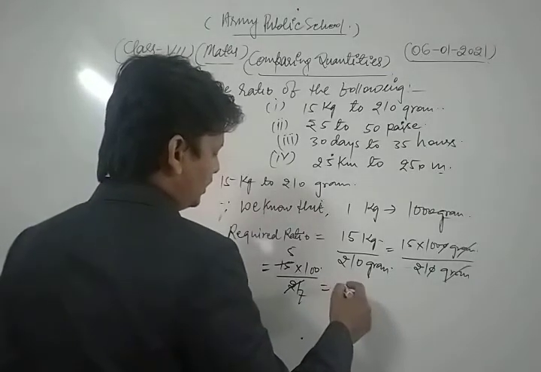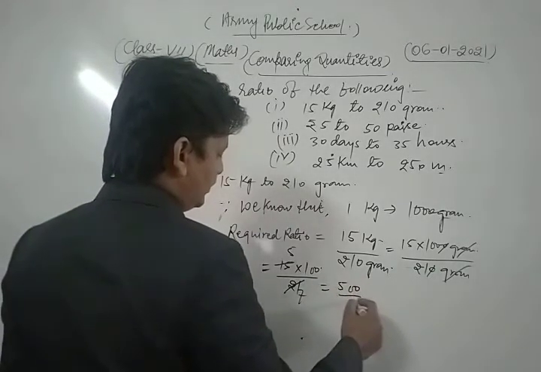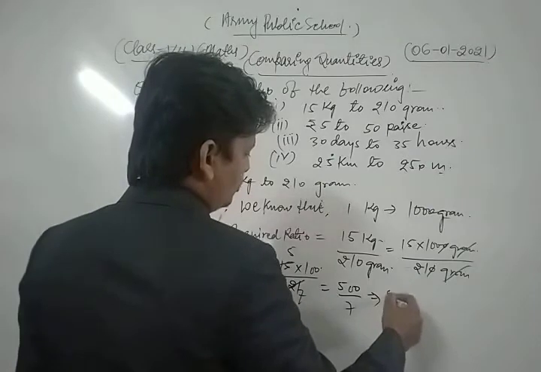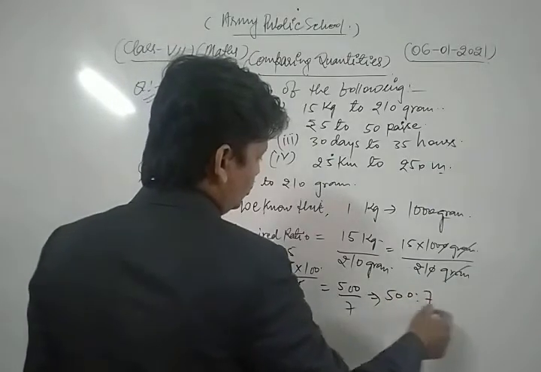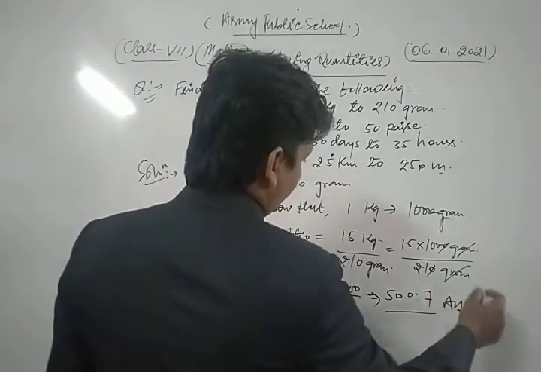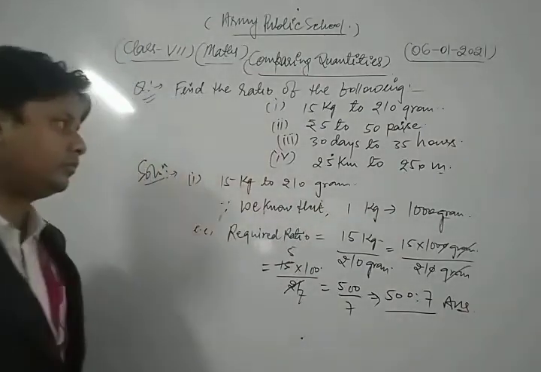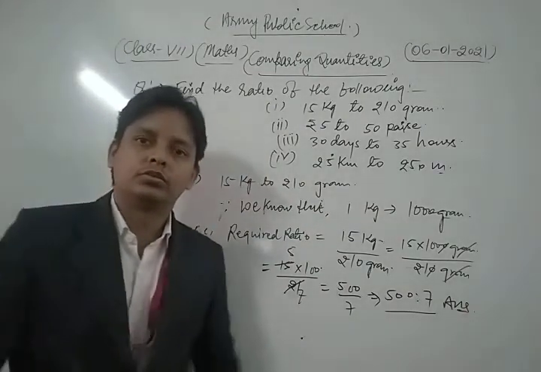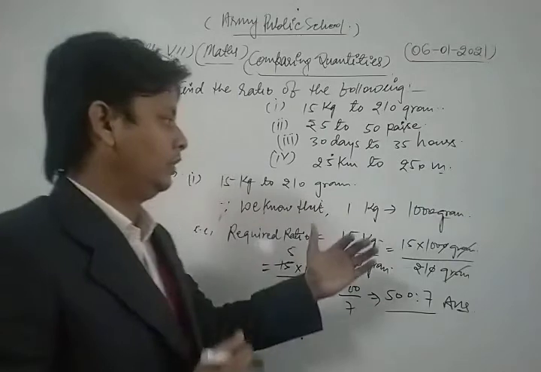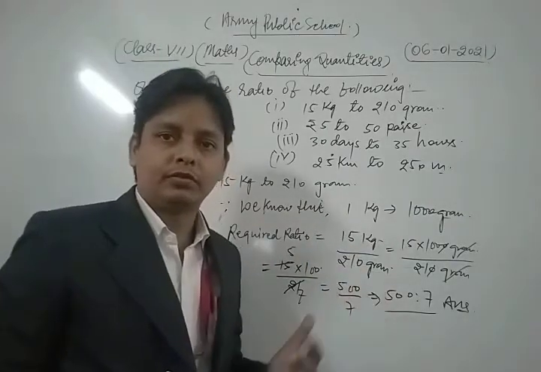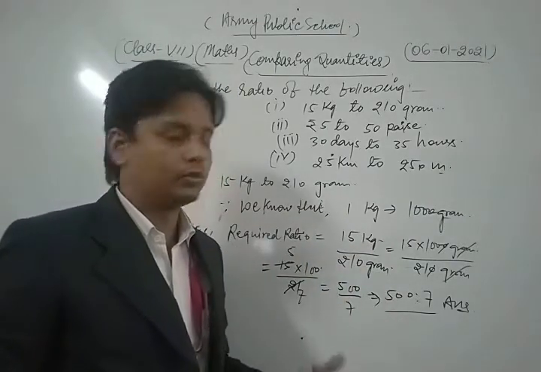Now we get 5 into 100, this is 500 divided by 7. So the required ratio is 500 ratio 7. This is our required solution of the given question. So this is the method to solve that type of questions, to find the ratio between two similar quantities.